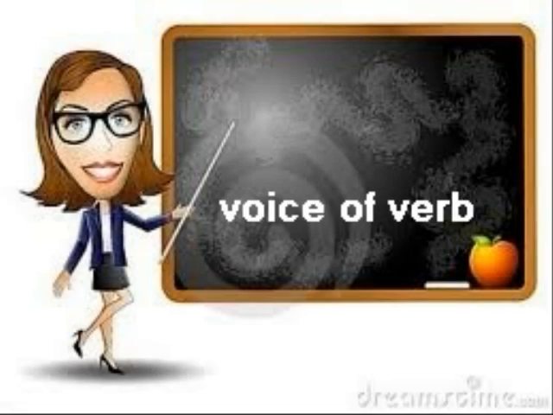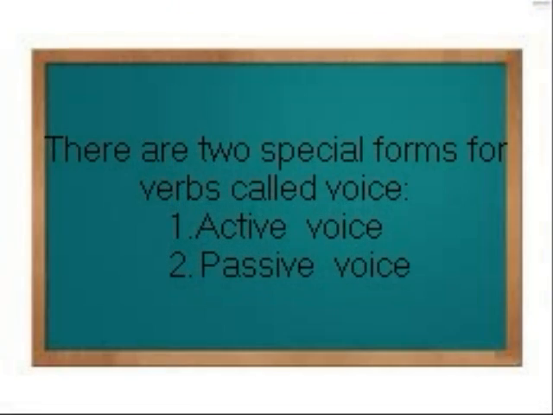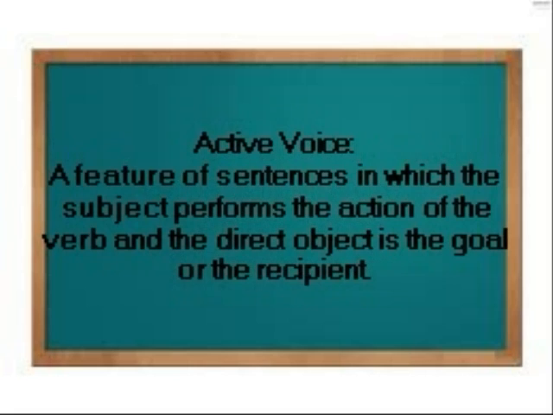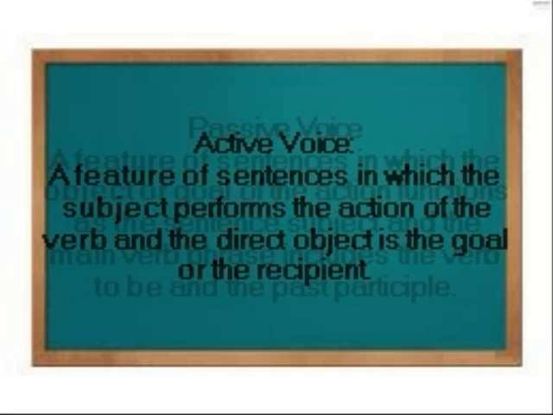Voice of verb. There are two special forms for verbs called voice. First, active voice, and the second is passive voice. Active voice, a feature of sentences in which the subject performs the action of the verb and the direct object is the goal or the recipient.